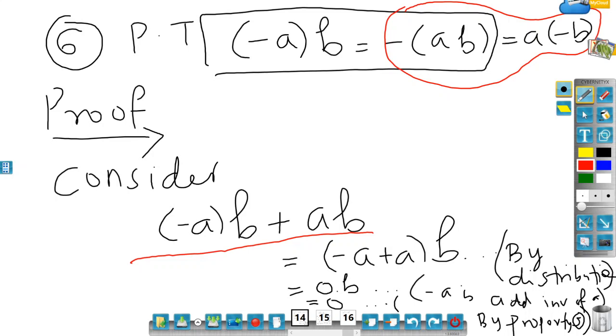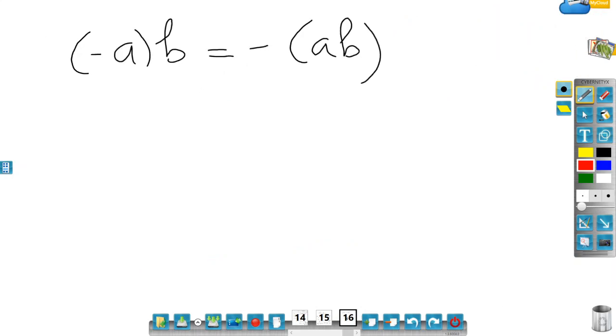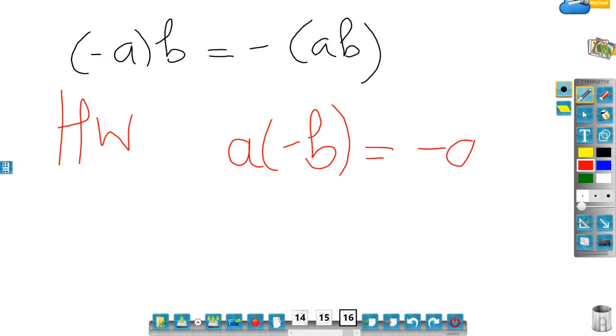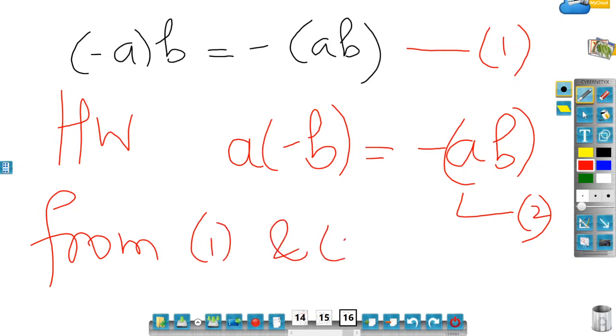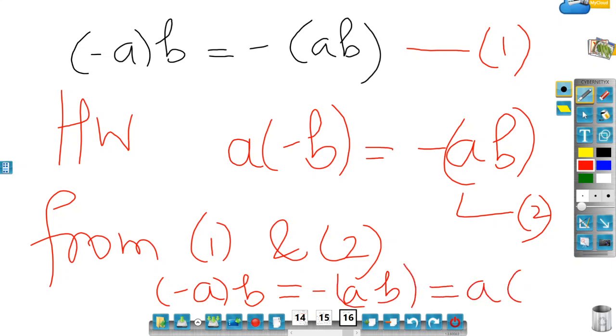And from both parts, you can say that all three numbers are equal. So I'm writing, it's homework. You have to prove that A times minus B is equal to minus AB. Right? So let me call this as 1. This we called as 2. So from 1 and 2, we can say that minus A times B is the same as minus AB, which is the same as A times minus B. So which completes property number 6.